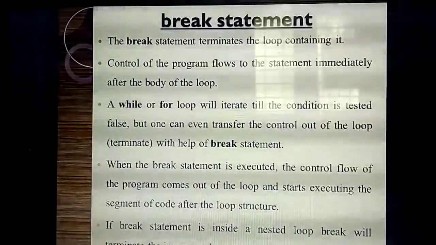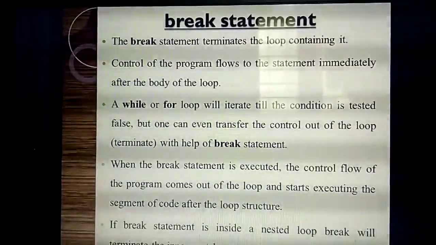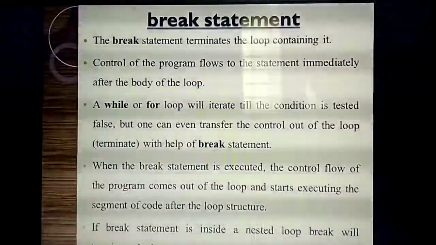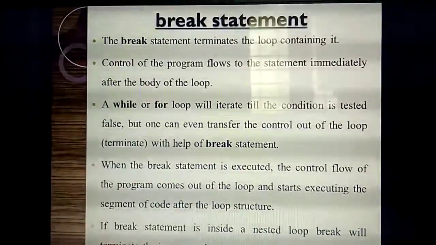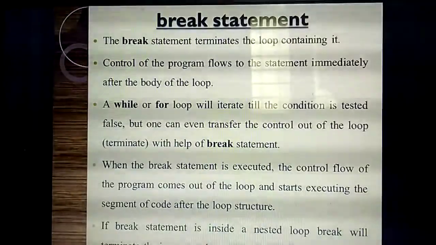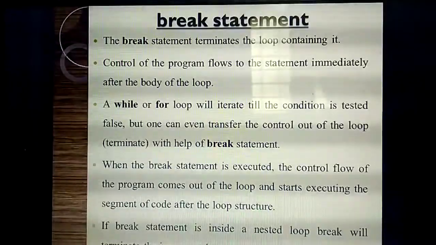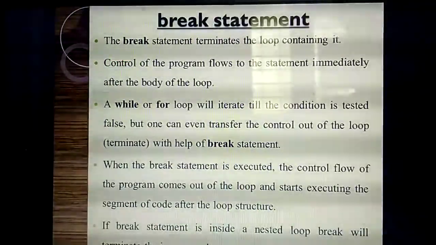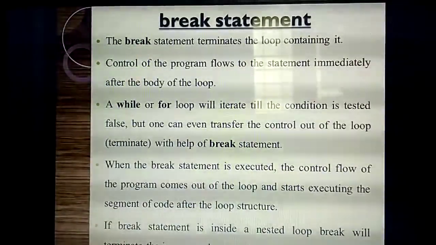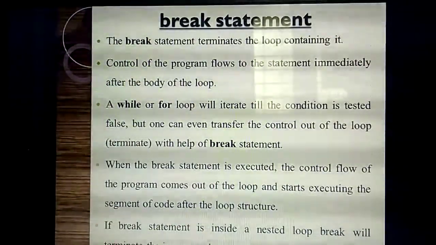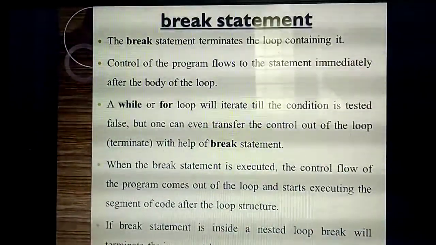Understand? So what are the things I have explained? They are given in the theory part. What's the first point? The break statement terminates the loop that contains it. Immediately, if the break statement is found by the compiler or interpreter, the loop will be terminated. Terminate means exit or close. So if the break statement is found, the program flows outside of the loop, and only the remaining statements will execute.